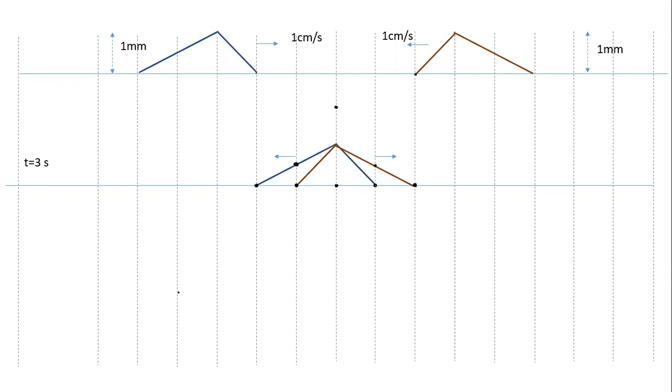Yes, sir. Is it clear? Yes, sir. Any difficulty at all? No, sir. No. So we draw the shape, easy.